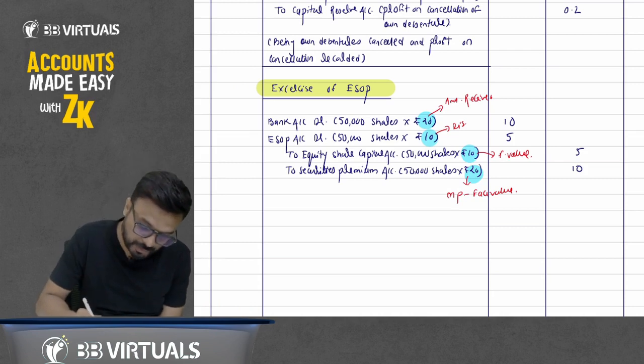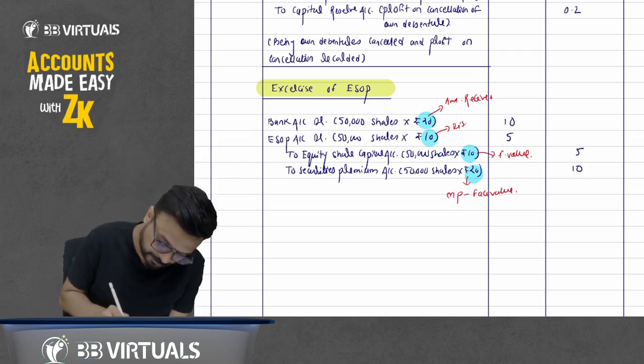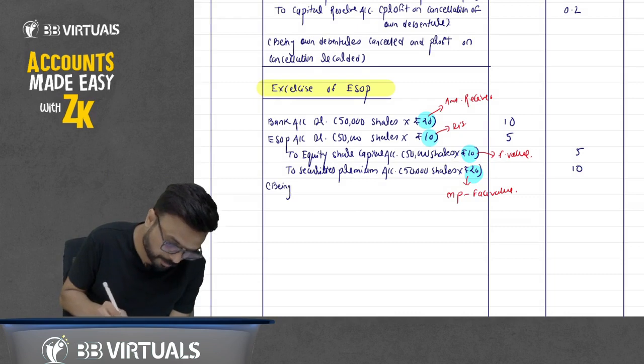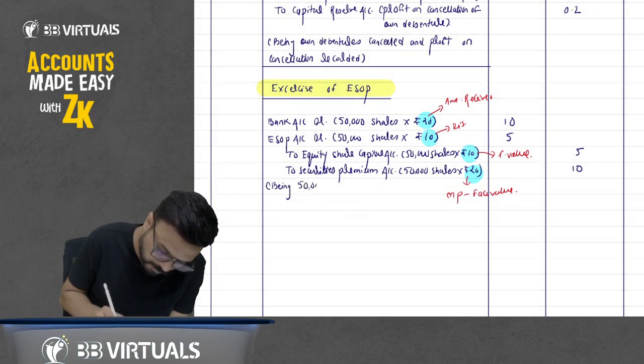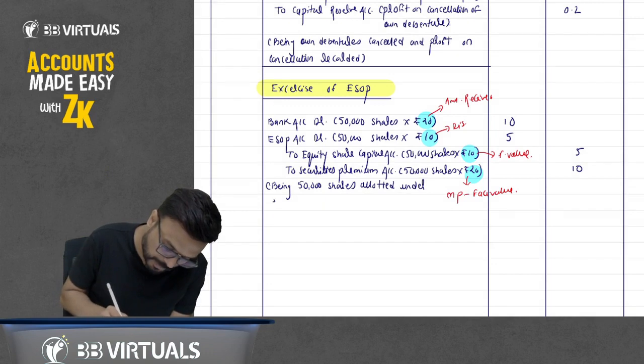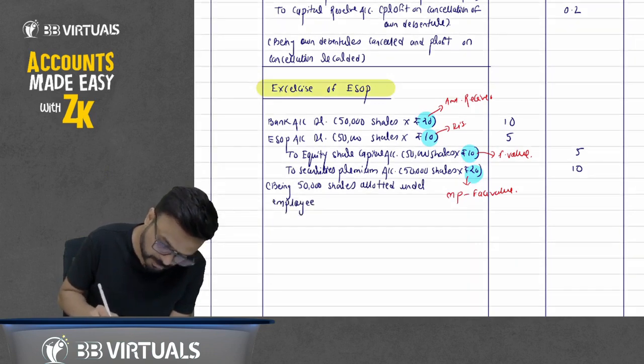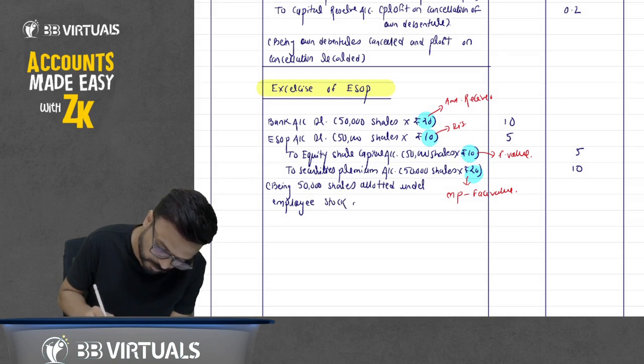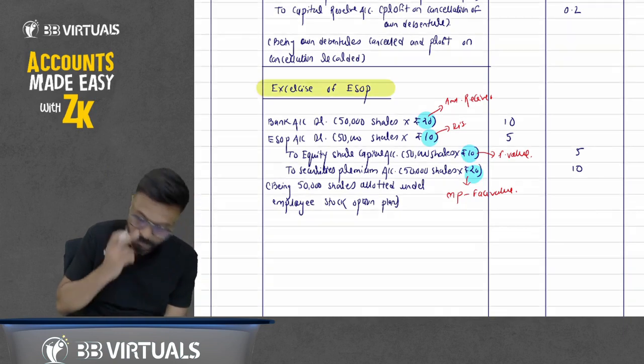Okay. So here, being 50,000 shares allotted under employee stock option plan.